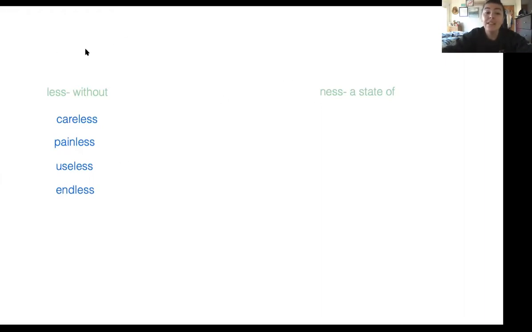And then ness is a little trickier. So we talk about a state of. So I'm going to give you an example. So if we say coldness, it means a state of being cold. It helps us when we have adjectives to tell us what something is like. So coldness tells me that it was cold. So if somebody says, oh, the coldness was awful today, it tells me that the cold was really bad.